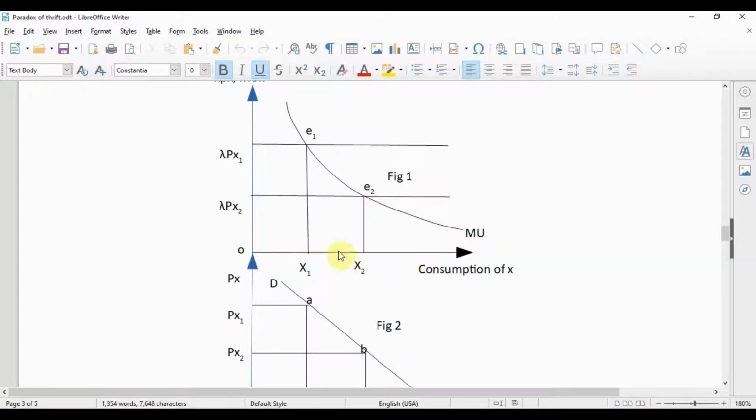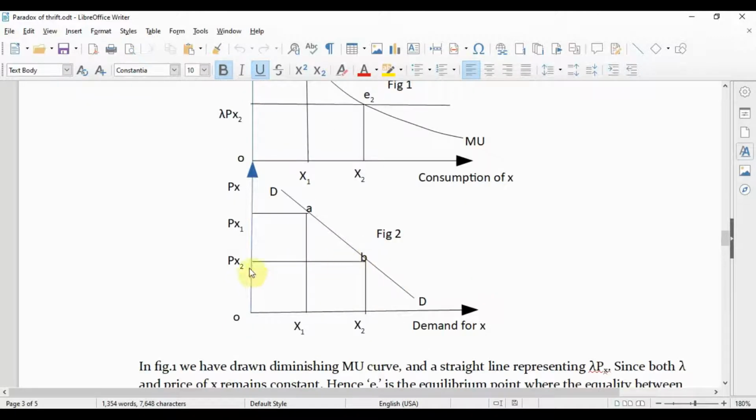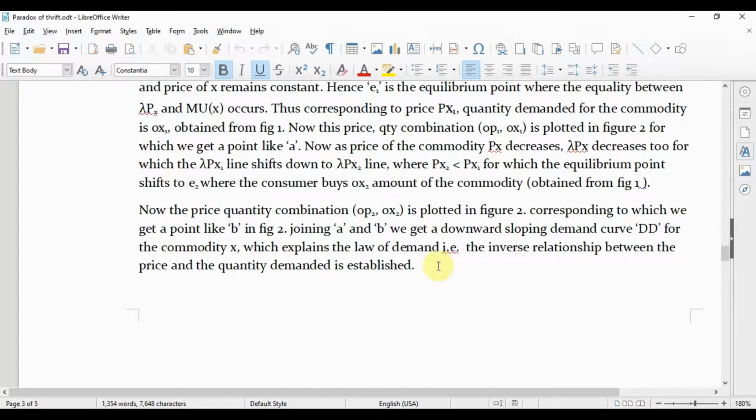Now if we plot this price OPX2 and OX2 in figure 2, the price-quantity combination, we get a point like B. Joining A and B, we get the downward sloping demand curve DD for the commodity X, which explains the law of demand, that is, the inverse relationship between the price and the quantity demanded is established. So this is all for this class.